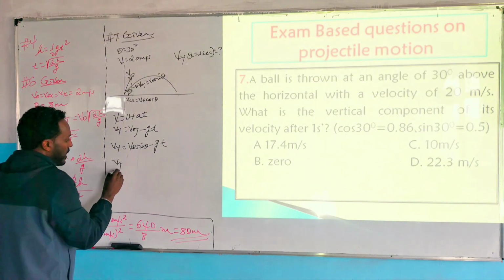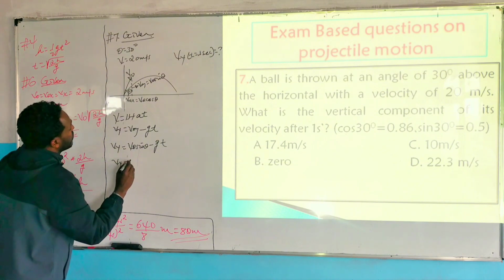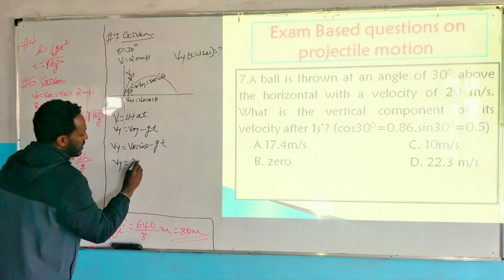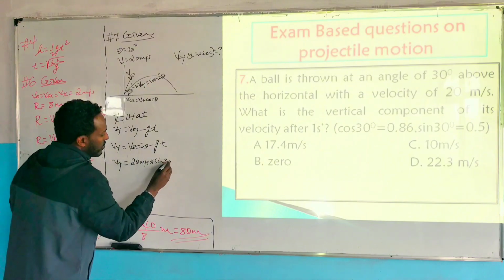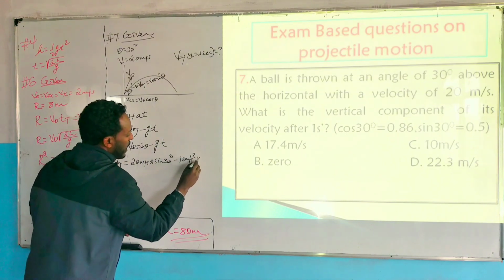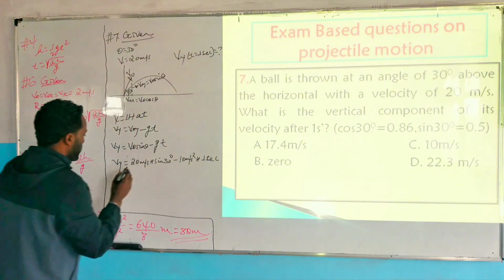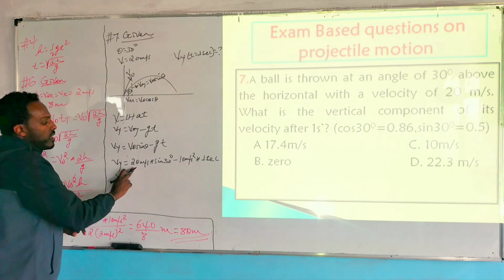With v naught as 20 meters per second multiplied by sin 30 degrees, minus 10 meters per second squared multiplied by 1 second,